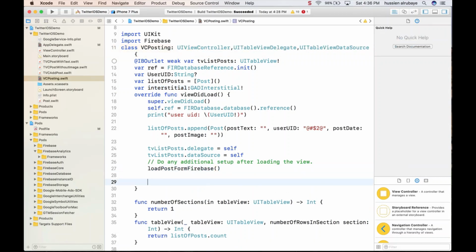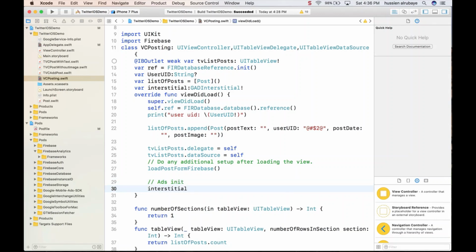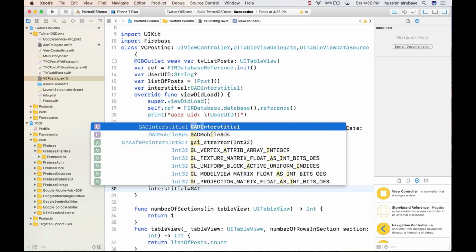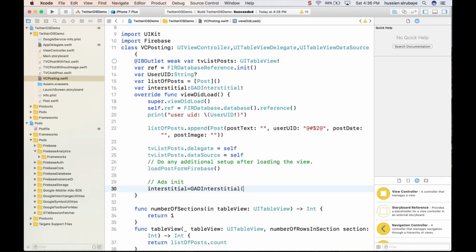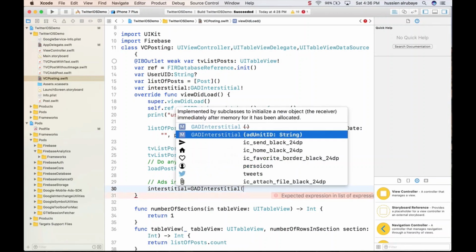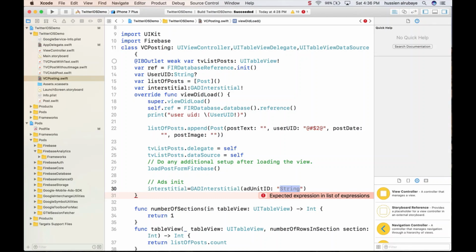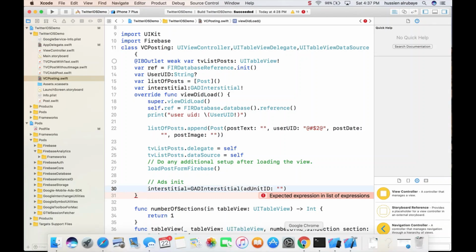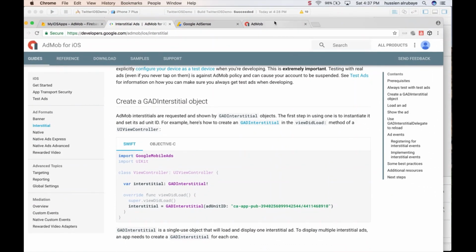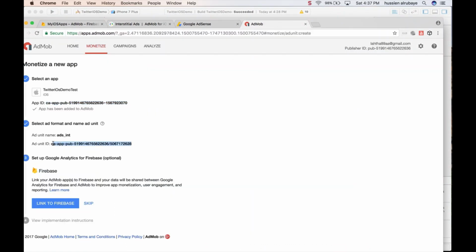So if we go here, ads init, ad initialize, so I say interstitial will be equal to GAD interstitial, and this one should take an input. I could give it the ad unit ID, which should be a string. I could bring it from here. If you remember, we just had this ad unit ID in AdMob, which is this one. Okay, now I have everything ready.